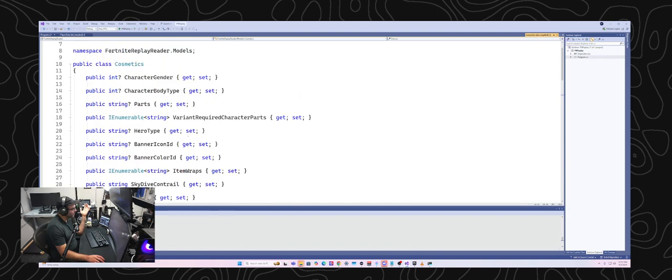So let's look at, I'm going to start with character gender. And so let's see here. Get set. So it's interesting. I'm assuming that this says that you can get or set. Obviously in our case, we will only be able to get it.